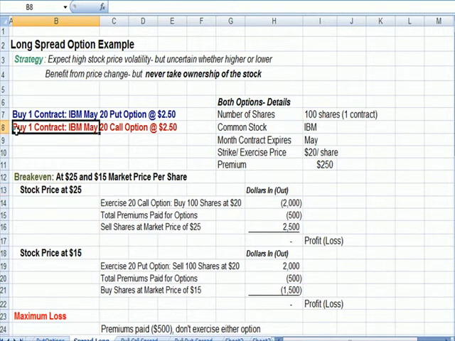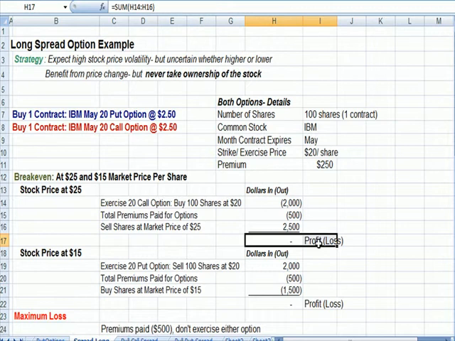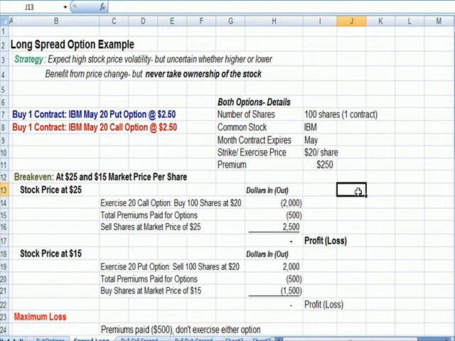Well, we would exercise our call option and buy the shares at $20 a share, since it's less than the market at 25. We pay out $2,000. But keep in mind that we've paid $250 times 2 options, so we've paid out $500 for the options. And since the market price is at 25, we'd sell the shares at 25, getting $2,500 in the door, and we'd have 0 profit or loss. I'm going to put that in bold.